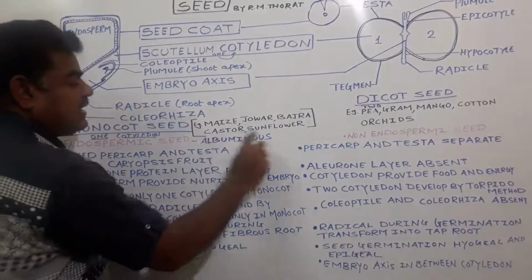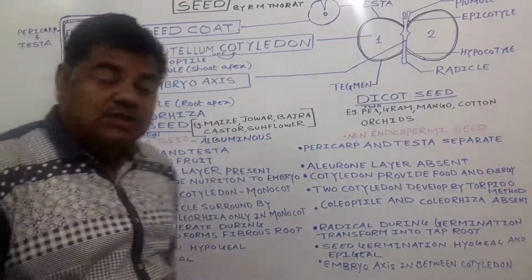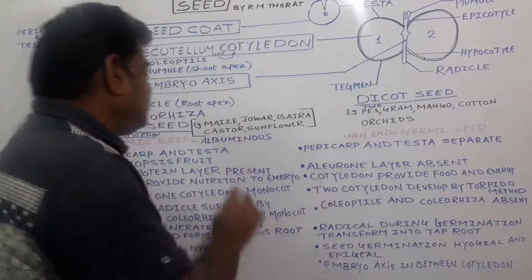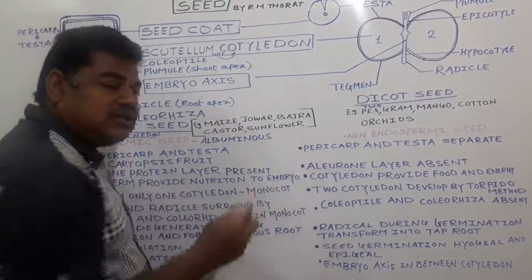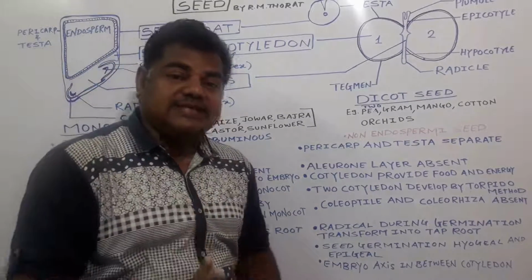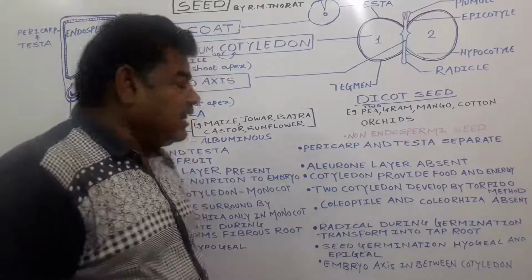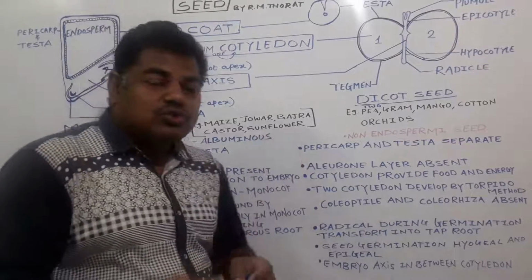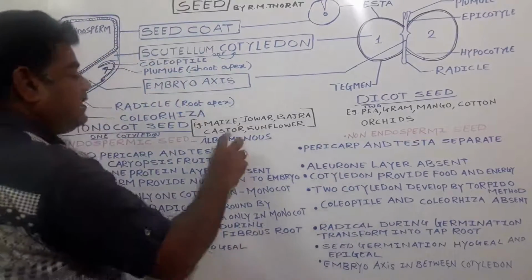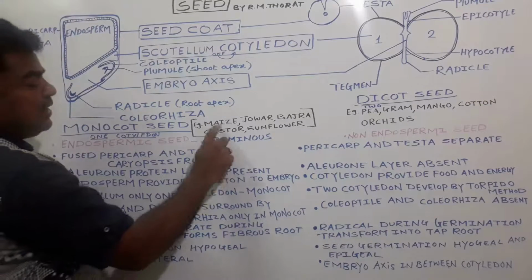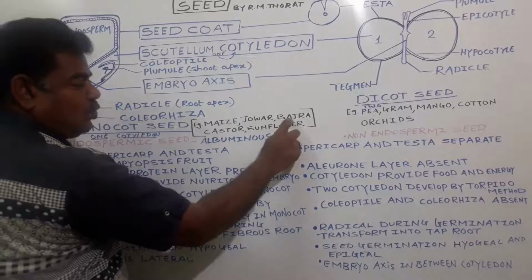But castor and sunflower are dicots, but still in the case of castor and sunflower, these are the exceptional cases. In castor, erand, and in sunflower, suryaful, endosperm is present in their seed. Maize, jowar, bajra are the monocots.